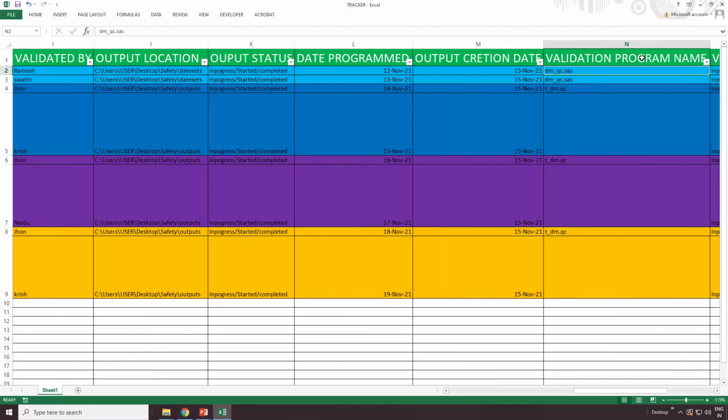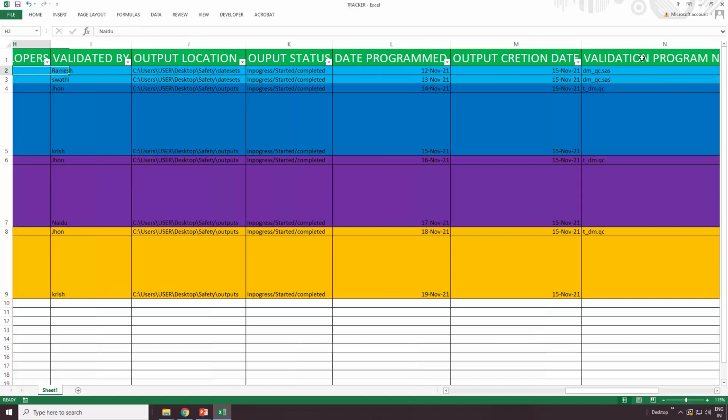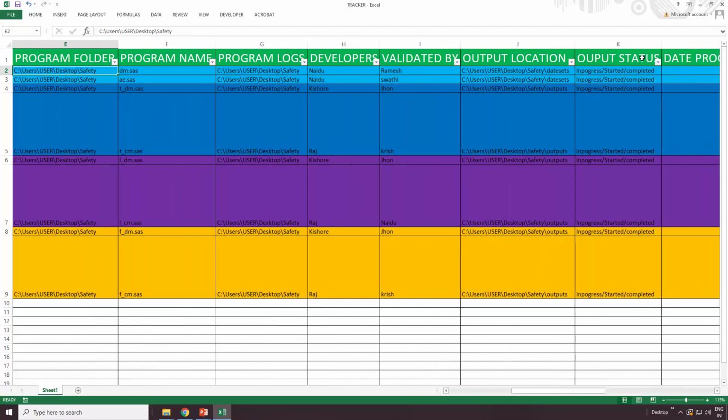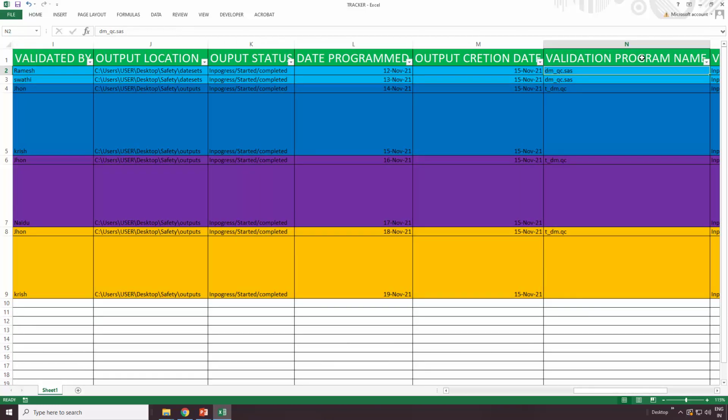And we are coming to the validation program names. When you are developing something, there should be validation names also. If your development program name is dm.sas, the validation program name will be the same, but with underscore QC added, that is dm_QC. QC means quality control program. The program name will be dm_QC.